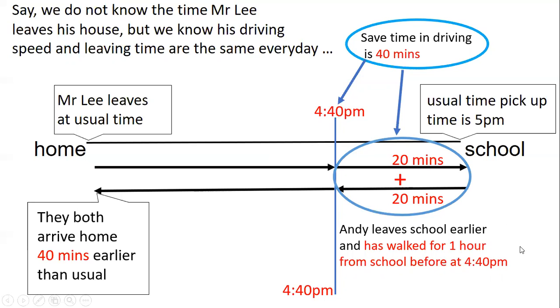Because he walked for 1 hour, 1 hour before 4:40 is 3:40 p.m. So that means Andy leaves school at 3:40 p.m., not 5 p.m. He leaves before the school ends.